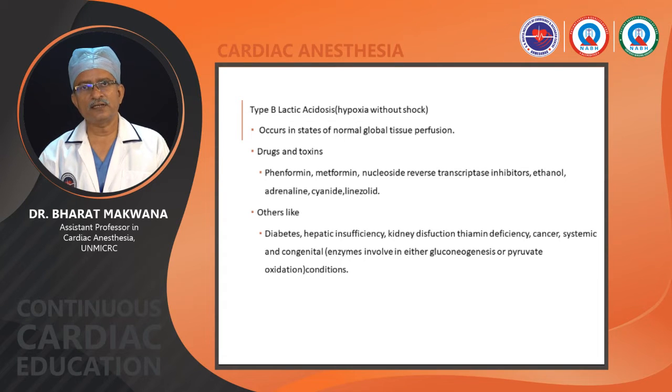So when lactic acid enters the blood from the cell, it goes to the liver, and will not be adequately converted to pyruvate and then to glucose. That is why it leads to an increase in lactic acid.